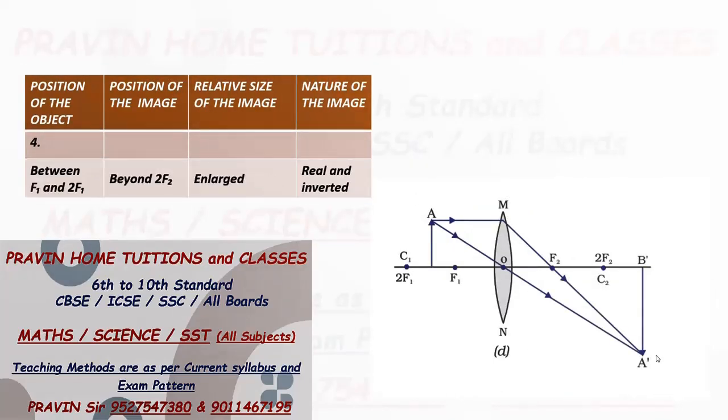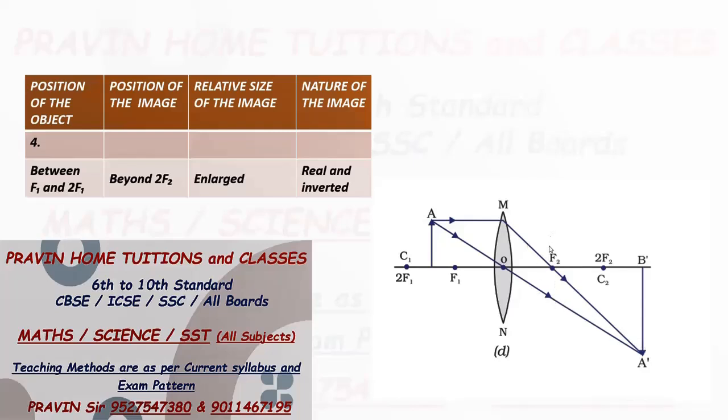Now case 4. In case 4, object is placed in between F1 and 2F1. Now two rays selected, first ray parallel to principal axis, after refraction it will pass through focus F2 on the other side, and second ray selected, ray passing through the optical center, after refraction it will not show any deviation, it will go like this.